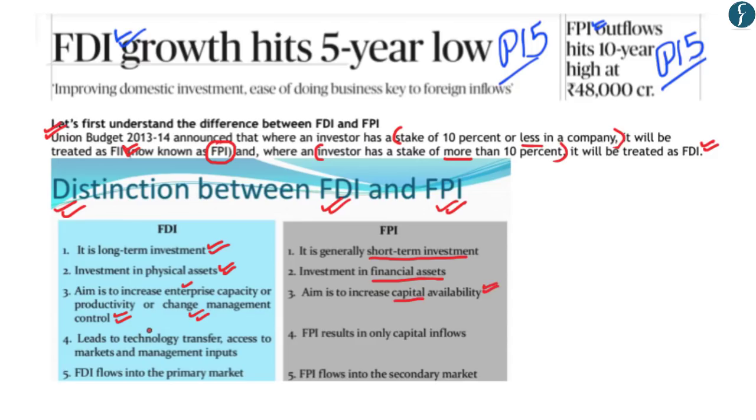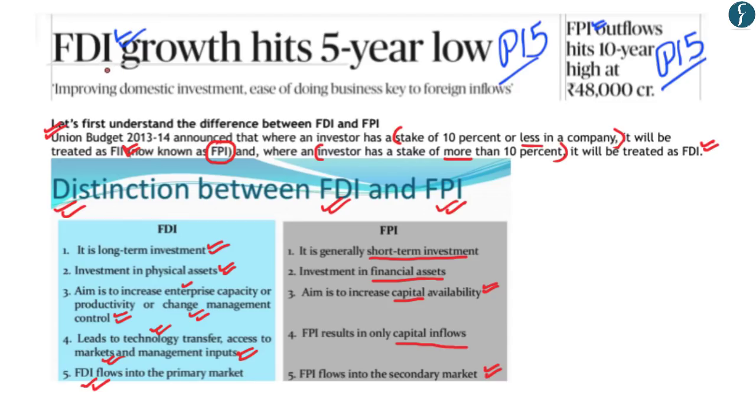Now FDI generally leads to technology transfer, access to markets, and management inputs, while foreign portfolio investment generally only results in capital inflows and does not include associated benefits such as technology transfer, access to markets, management inputs, among others. And lastly, FDI generally flows to the primary market, while foreign portfolio investment generally flows into the secondary market. Now hopefully up till here you understood the difference between FDI and FPI.